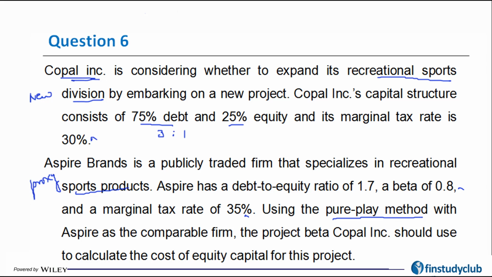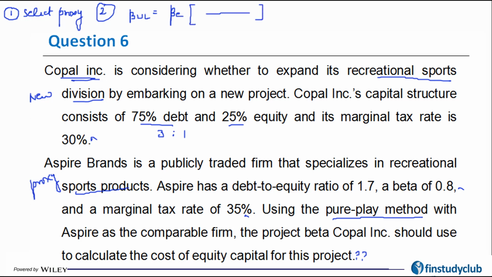Using the pure play method with Aspire as a comparable firm, the project beta that Coppel should use to calculate the cost of equity should be equal to what number? So if you will recall, there used to be 3 steps here. 1, you have to select the proxy, which the question has already done for me, and I'm going to use Aspire brand as the proxy. The next step is to calculate the unlevered beta from the beta equity of the